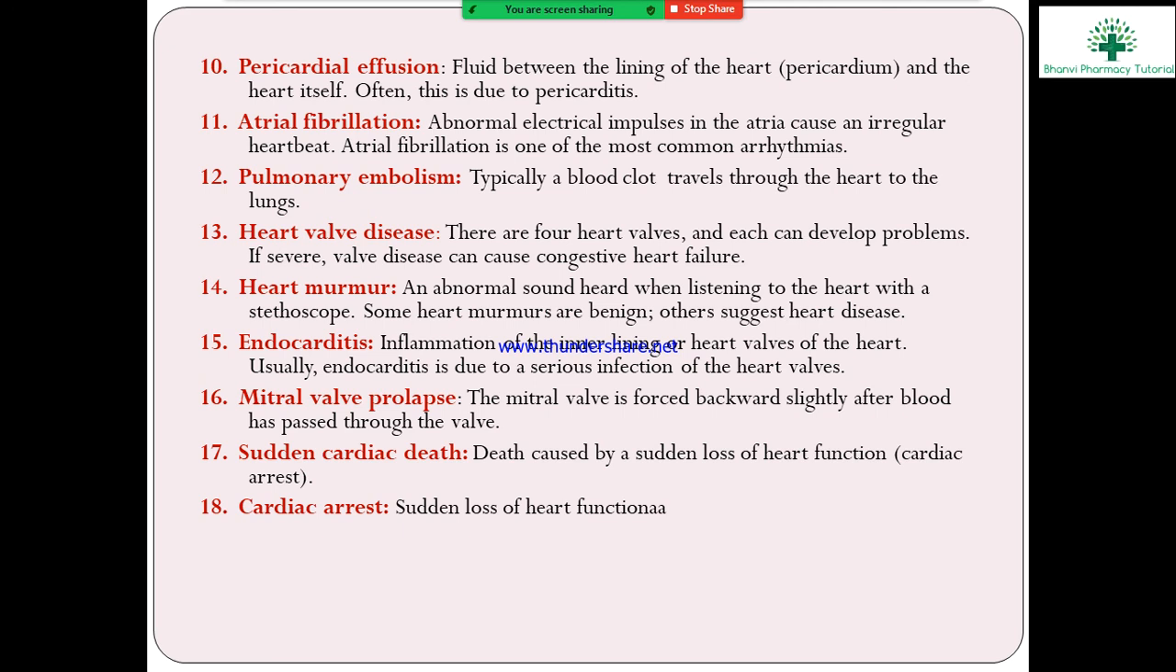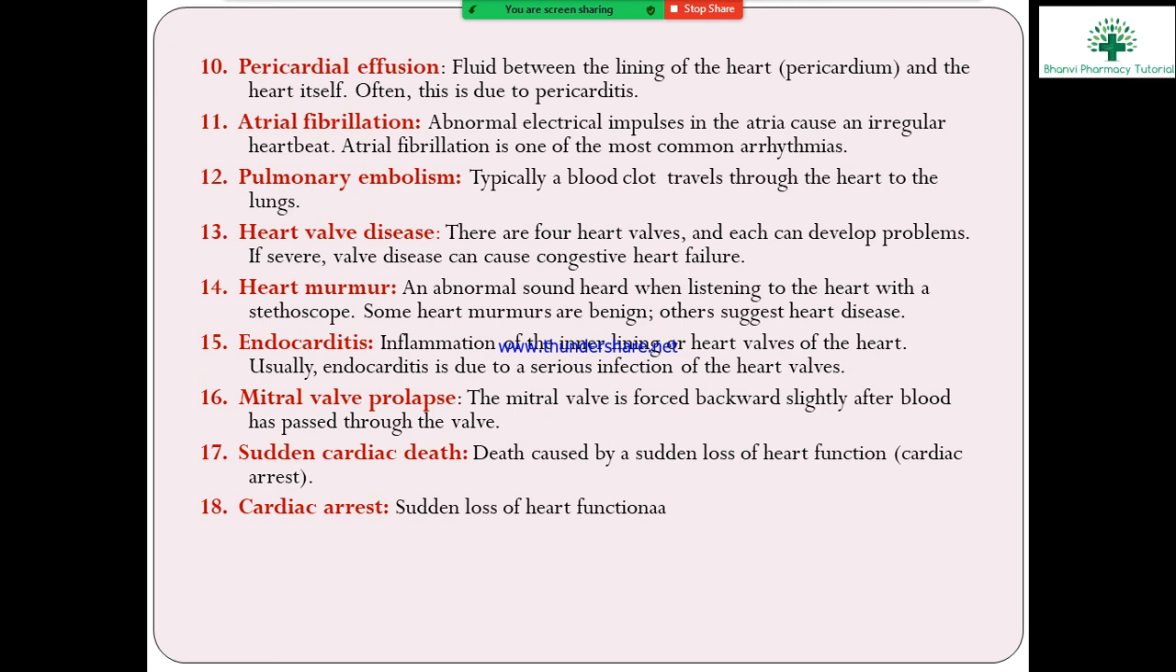Next, the heart murmur. What is a heart murmur? It is an abnormal sound heard when listening to the heartbeat with a stethoscope. The normal sound is lub dub, lub dub. When an abnormal sound occurs while listening to the heart with the stethoscope, that is a murmur. Some heart murmurs are harmless, while others suggest the start of heart disease. Next, endocarditis, inflammation of the inner lining of the heart valves, usually due to a serious infection of the heart valves.